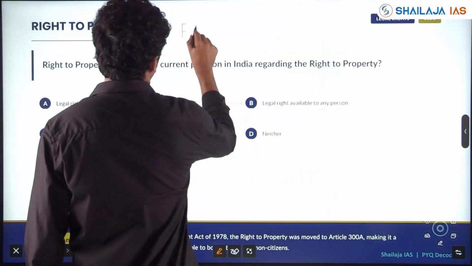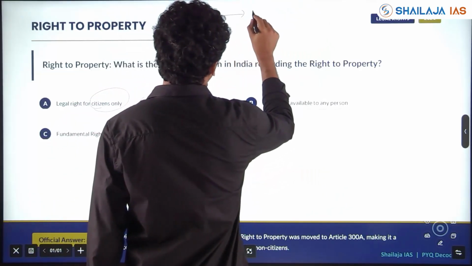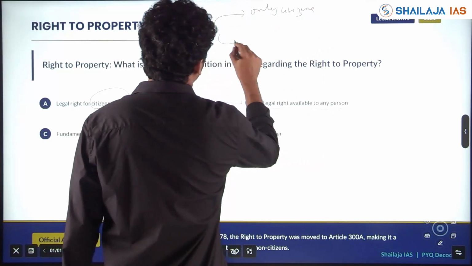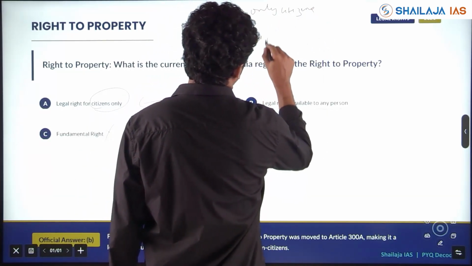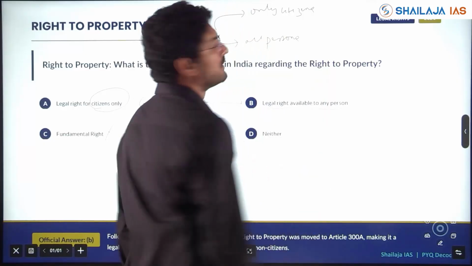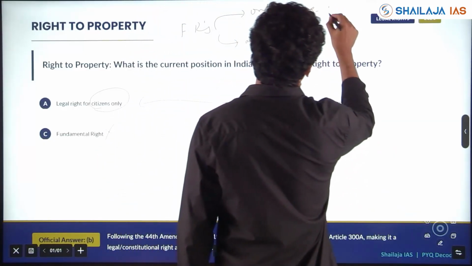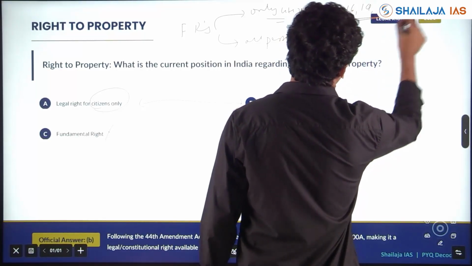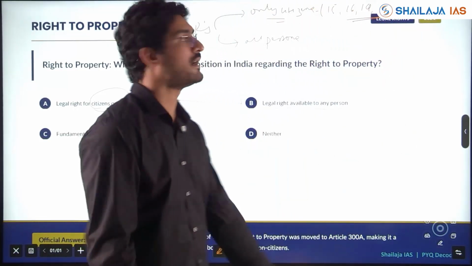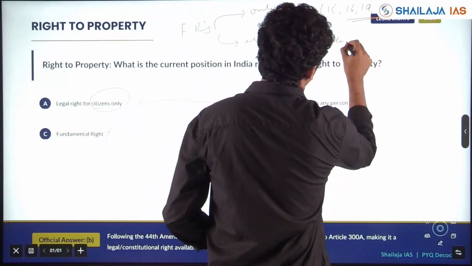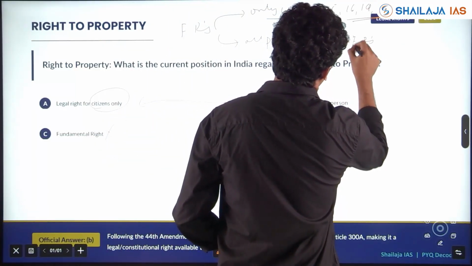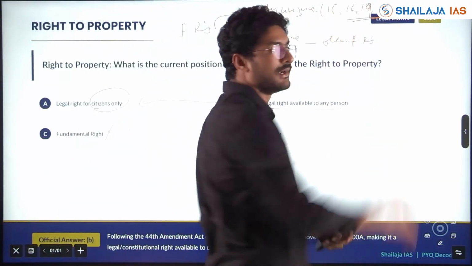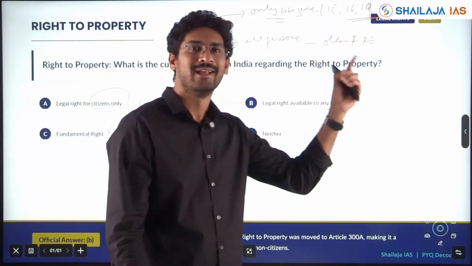Fundamental rights, few are available to only citizens of India. And some are available to all persons. Which are only for the citizens, Article 15, Article 16, Article 19, Article 29, Article 30. 15, 16, 19, 29, 30. Other fundamental rights are available to all people. Only for Indian citizens, Article 15, Article 16, Article 19, Article 29 and Article 30.